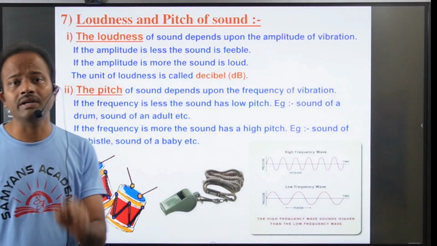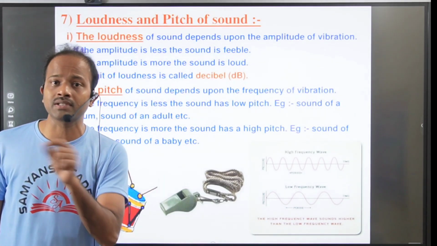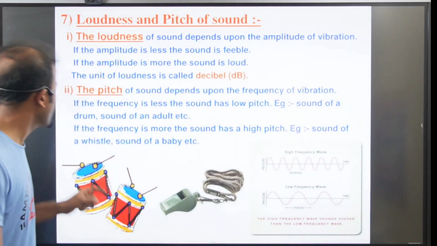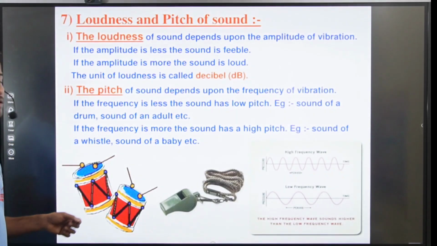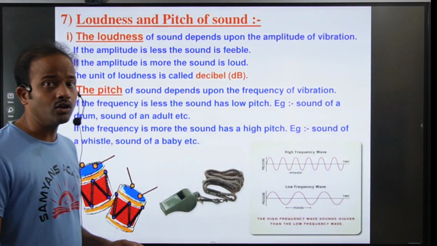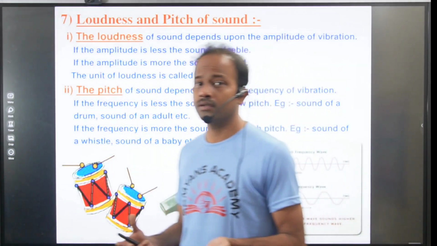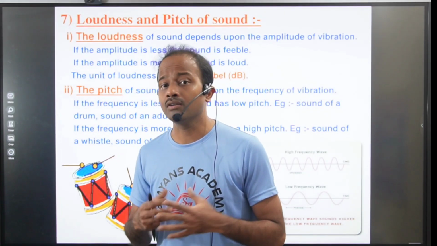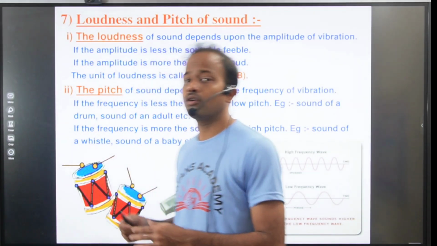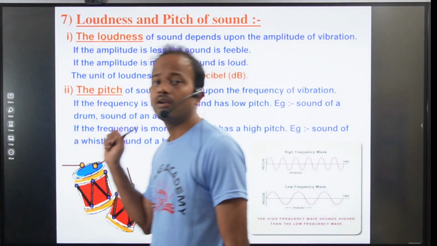The pitch of a sound depends on frequency. Frequency means number of oscillations per second. If the frequency is more, the sound has a high pitch, like the sound of a whistle or the sound of a baby. The sound of a baby has more pitch. The sound of a girl or a woman also has high pitch. The sound of an adult has low pitch. Low pitch, high pitch.